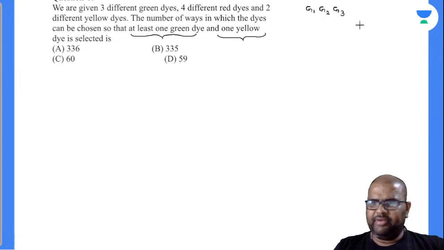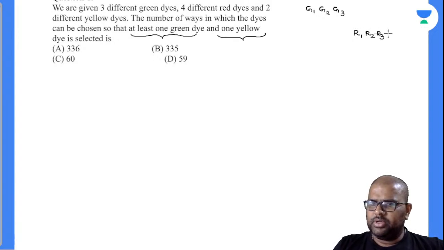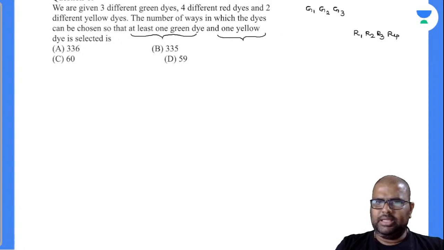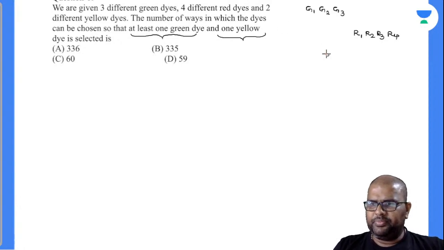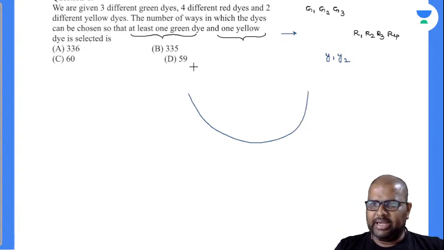So 4 different red dice, R1, R2, R3, R4, and 2 different yellow dice, Y1, Y2. What is the condition there? Let us suppose this is a rack there. So you have got a basket. The number of ways in which the dice can be chosen, at least one green die. If you don't like any green die, this is the selection in your basket.